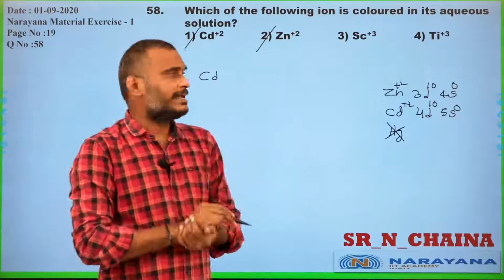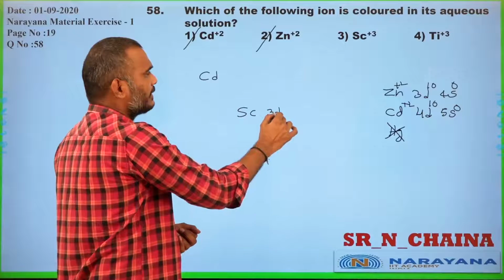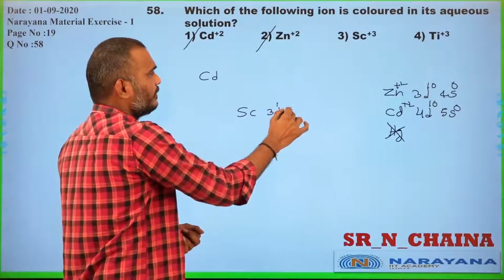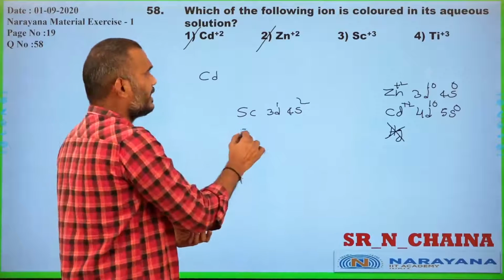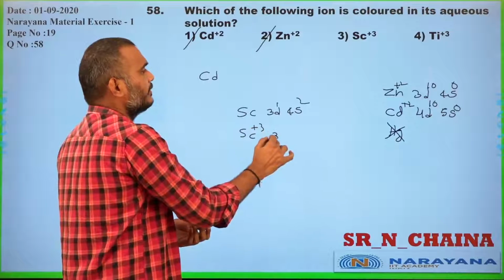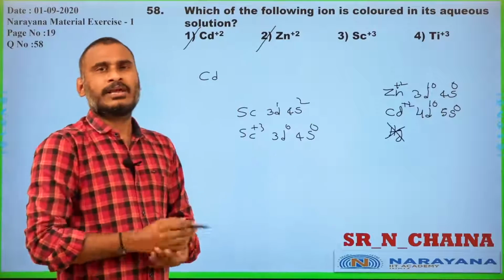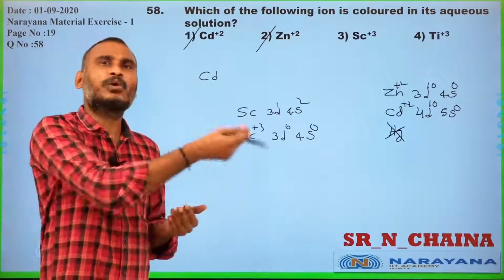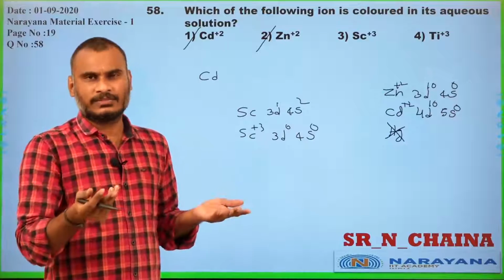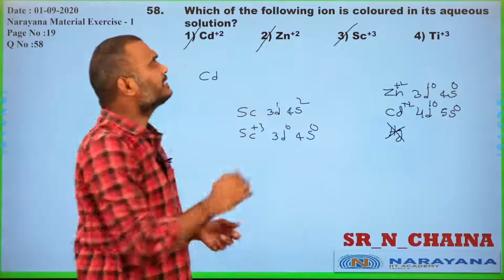If we go for scandium, what is the scandium configuration? 3d1 4s2, atomic number 21, and scandium +3 is 3d0 and 4s0. That means no d electron is present. As there is no d electron, no d-d transition, no color absorbed or emitted.